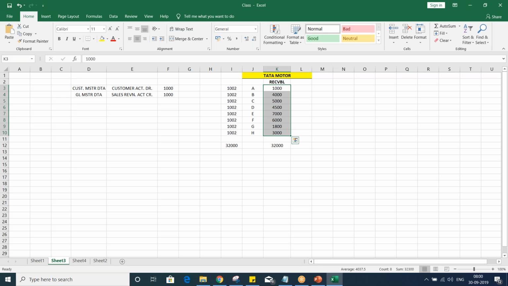Now, we are talking about the reconciliation account. What is the logic behind the reconciliation account? This is the logic I have just explained: whatever our total receivables are, that is going to be consolidated.